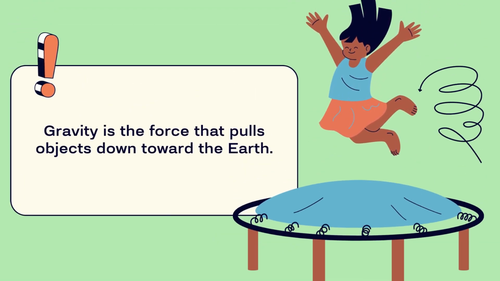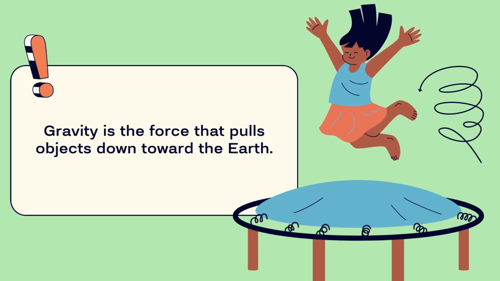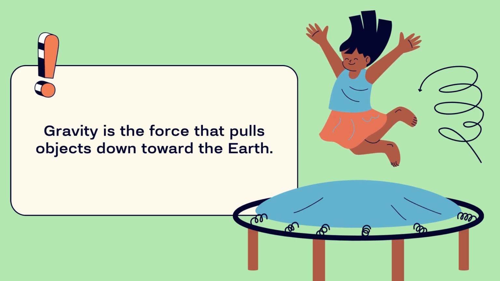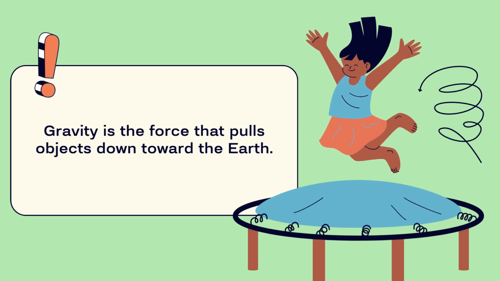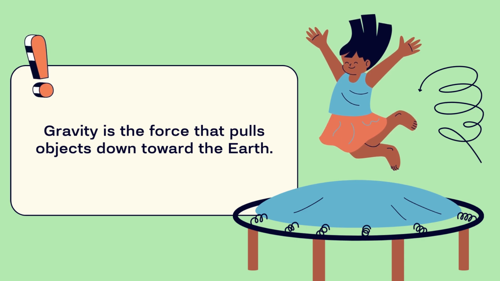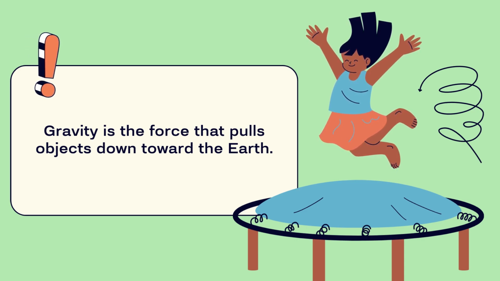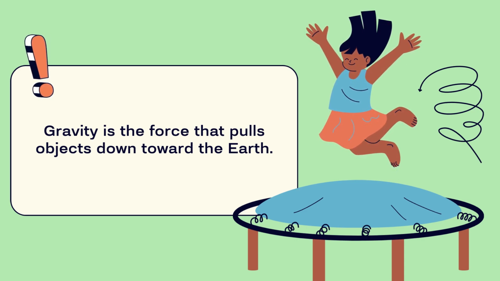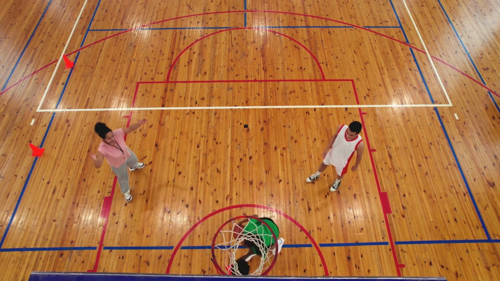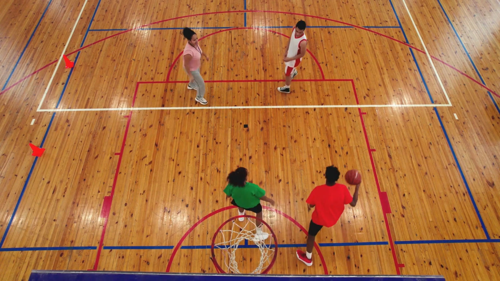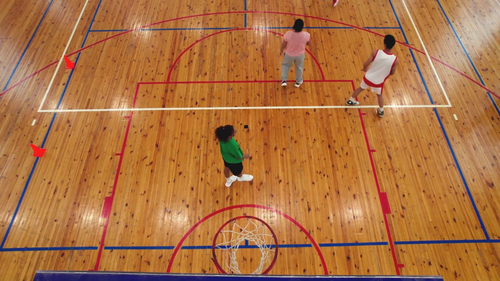So gravity is a force. Okay, which type of force? Pulling or pushing? It's a pulling force. So gravity means the force that pulls objects down to the earth. Like this ball. The boy threw the ball in the air. What will happen to the ball? It will fall down to the ground. Give reason: the ball will move down to the ground due to gravity.